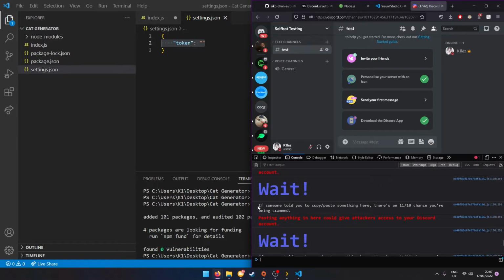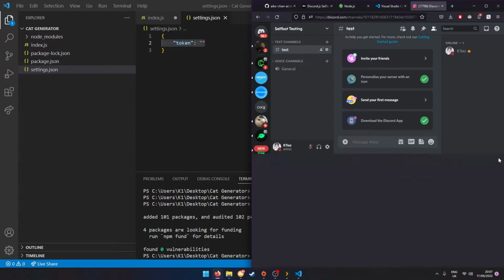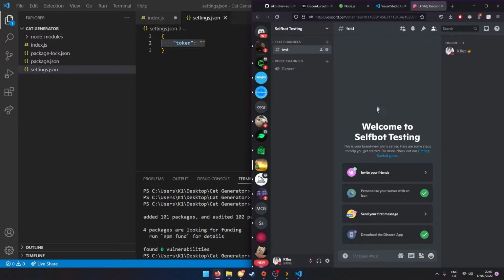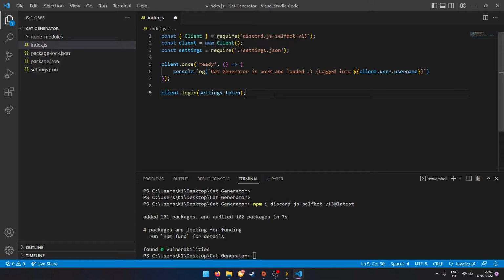But you can see, with Discord, if you're told to copy paste something, there's a level 10 chance you're being scammed. This is completely open stuff, and you can actually read the code of it. It's not malicious at all. Now it will actually copy your token to your clipboard. I'm going to be blurring it out just because I do not want my main Discord account's token getting leaked, and I will also be changing my password anyways, so if I do accidentally leak it, L.